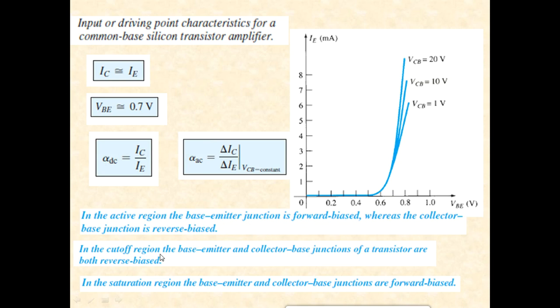In the cutoff region, both the base to emitter and collector to base junctions are reverse biased. In saturation, both of them are forward biased. For us, in a transistor, the active region is very important, where one junction is forward biased and the other junction is reverse biased.